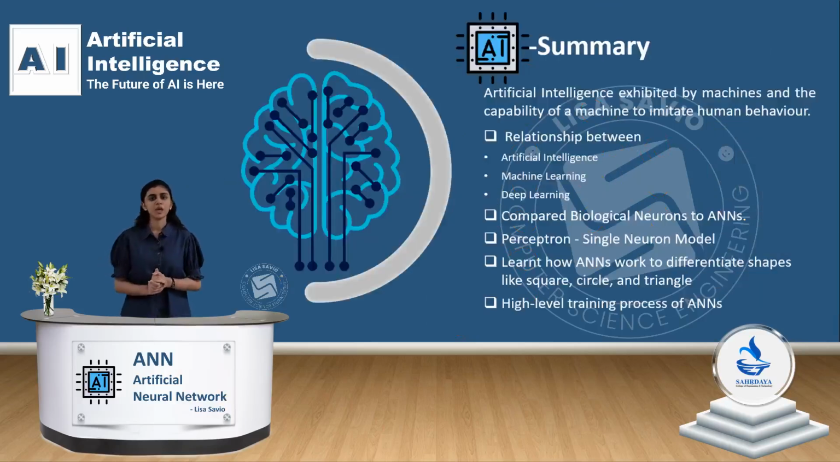Let's sum it up. We discussed the relationship between artificial intelligence, machine learning, and deep learning. We discussed the relationship between biological neurons and artificial neural networks. We talked about the perceptron and a single neural network. And then we learned how an artificial neural network works by looking at a model which can differentiate shapes. And we went through the high-level training process of an artificial neural network.